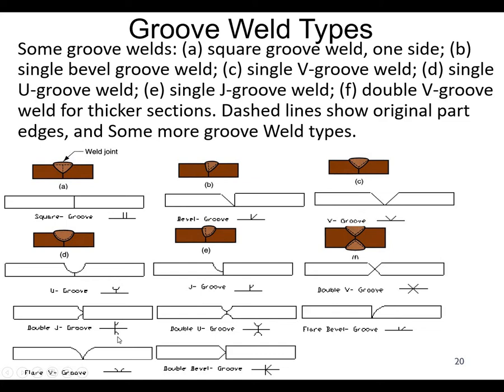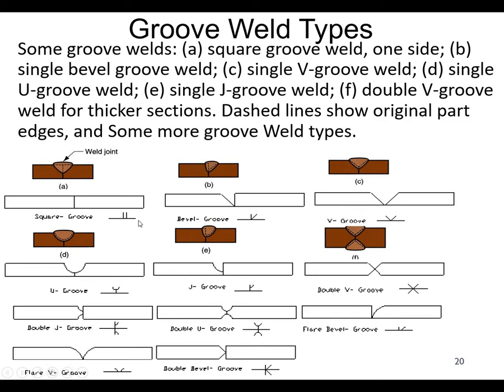There are some more types which can also be formed, which are not in your books, such as the double J groove, W type, and flare bevel like this one, and there can be a flare V type, and double bevel, like here you can see. The symbols are also shown with all the different types of weld.